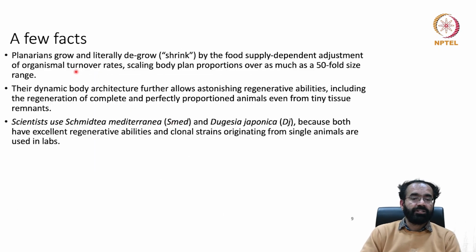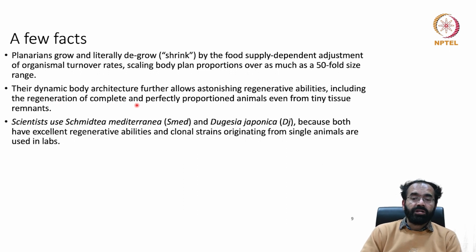A few more facts we need to know about the planaria. Planaria can grow and literally degrow. That means shrinking. It can shrink back depending on the food supply availability in the environment, through adjustment of organismal turnover rates, scaling the body plan proportions over as much as 50-fold. That means a planaria which is 50 kilo in size, I'm giving an arbitrary number, no planaria is 50 kilo, can go as small as 1 kilo. That is 50-fold shrinking allowed based on the availability, and it can bounce back just like human liver. We discussed about liver, right?